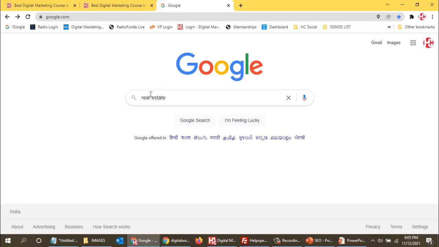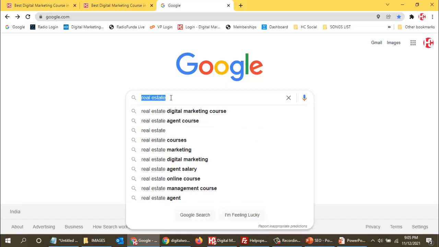It is not necessary that if your website is coming up by typing the keyword, it will also come with voice search. No, it is not necessary, because the algorithm of this search and the algorithm of this search is different.